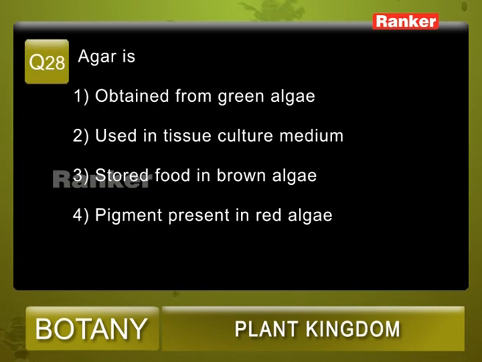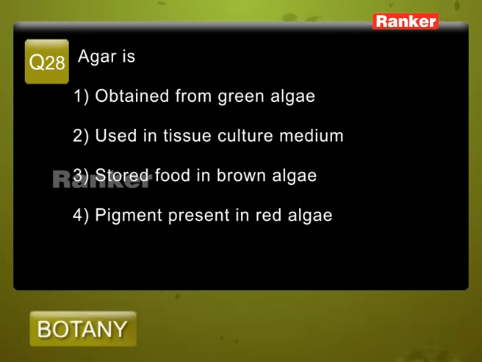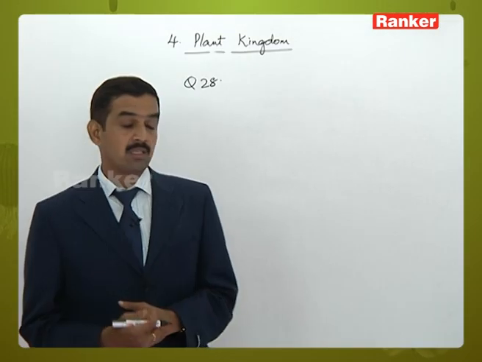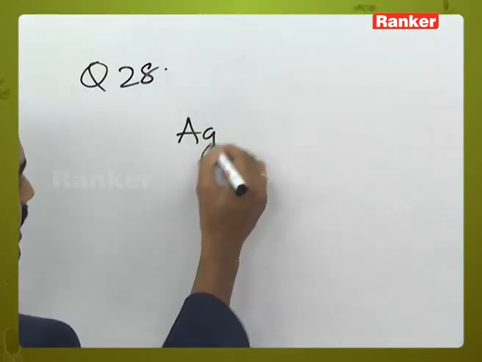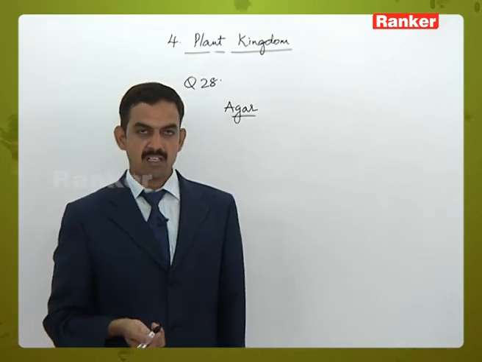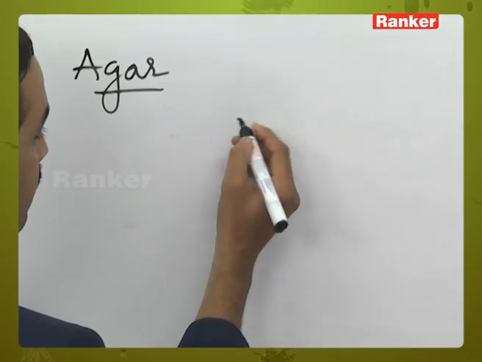Question number 28, agar is 1. Obtained from green algae, 2. Used in tissue culture medium, 3. Stored food in brown algae, 4. Pigment present in red algae. Okay. Agar is a chemical which is extracted from red algae like Gelidium and Gracilaria.